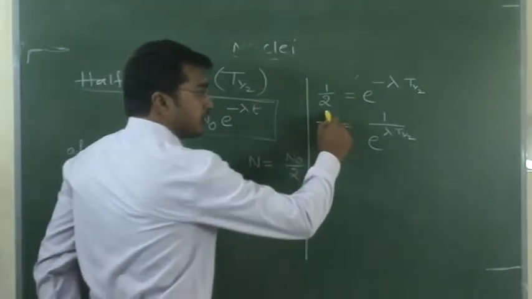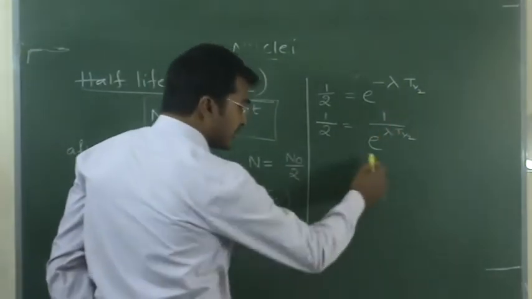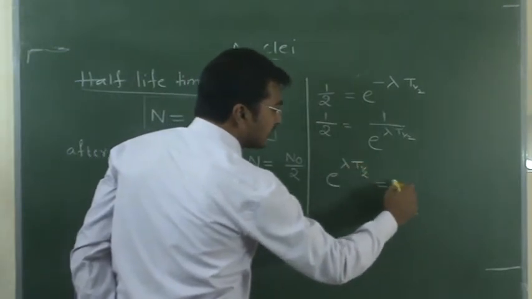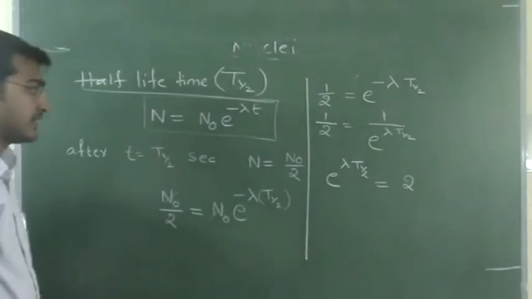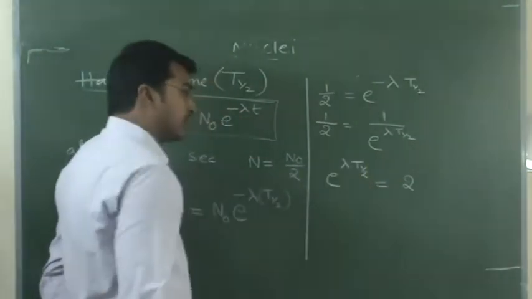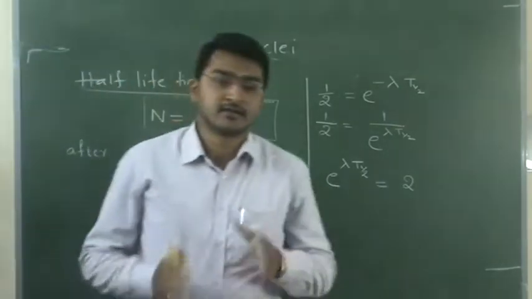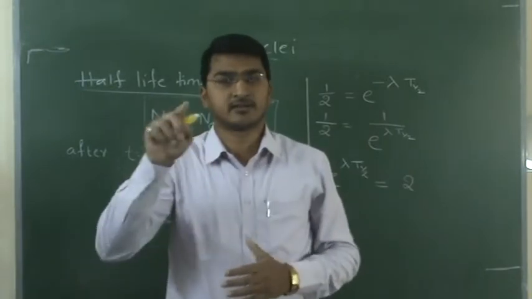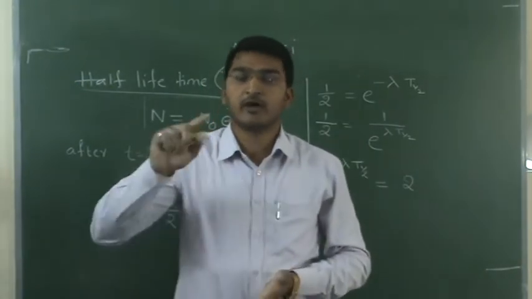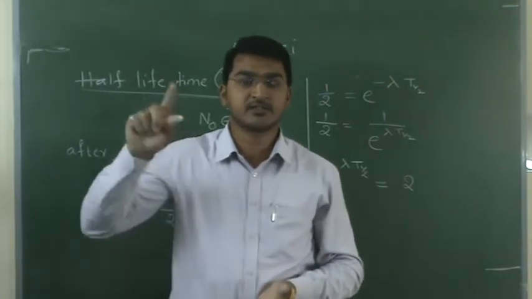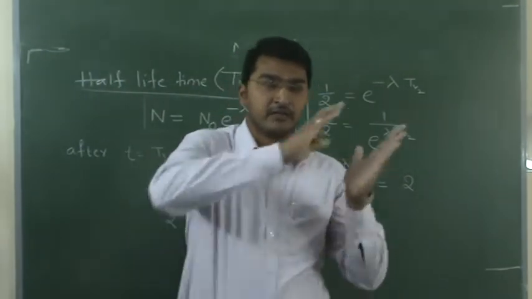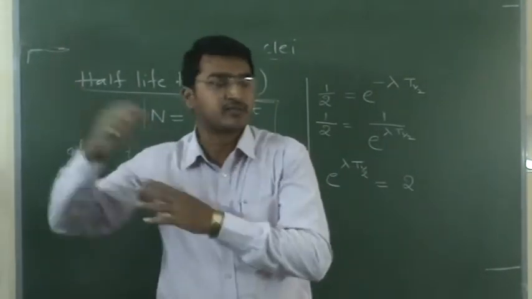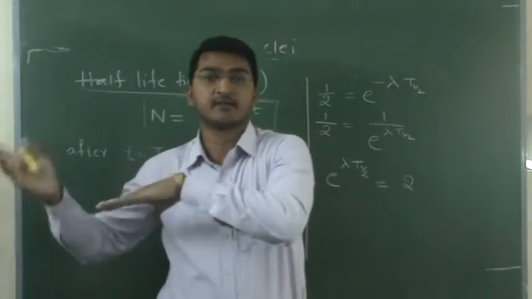So now compare it, numerators are the same, then denominators are also the same, no? So then e power lambda T half is equal to 2. If you take the exponential, you know that generally, if root x is equal to y, then x is equal to y squared, right? By squaring like that. If the root goes to the other side, it becomes a square. If the square goes that side, it becomes 1 by 2. If the cube goes to the other side, 1 by 3rd.